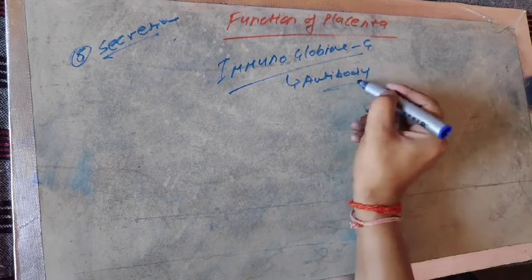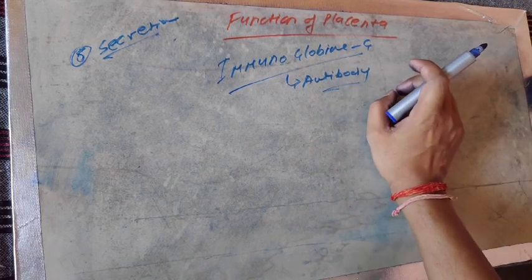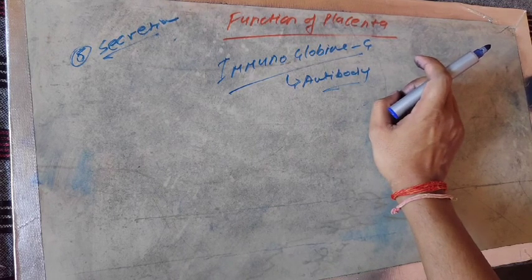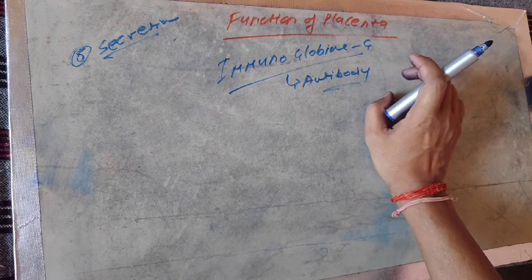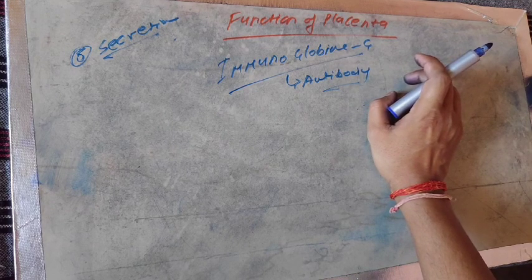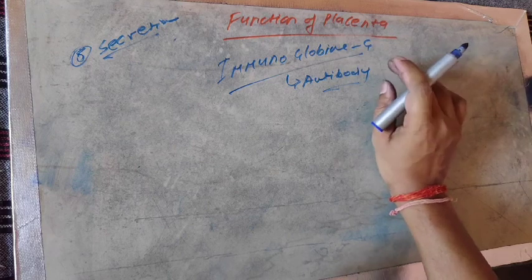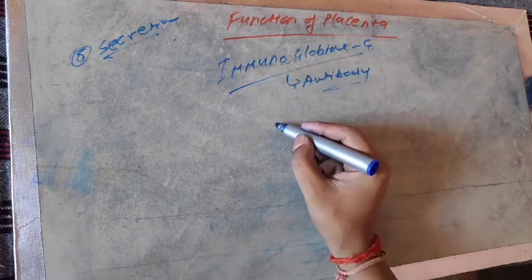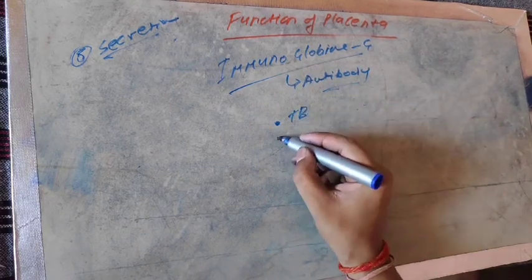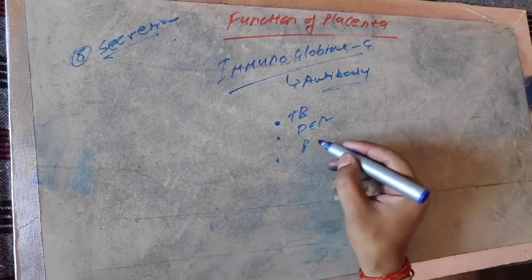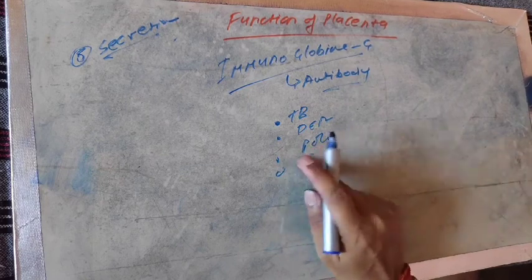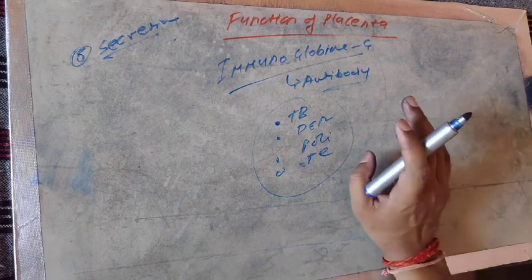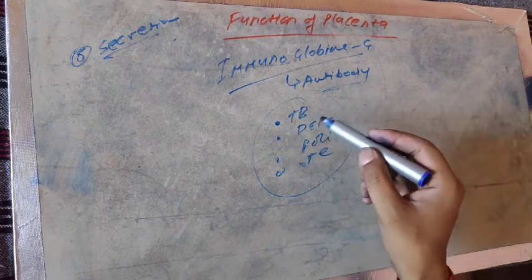There are many types of antibody, such as immunoglobulin E and immunoglobulin A, which will be discussed in chapter 8. But keep in mind, immunoglobulin G is one of the most important antibodies secreted from the placenta, and that's why the embryo is protected from most common diseases like tuberculosis, diphtheria, polio and tetanus during embryonic development. It means there will be no effect of those diseases on the embryo.